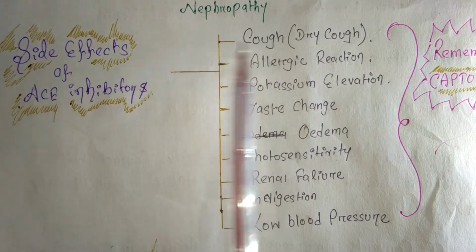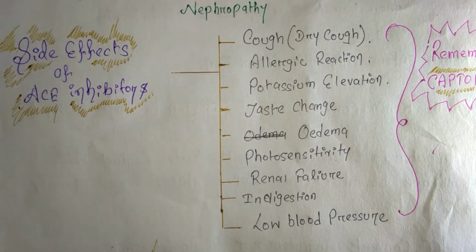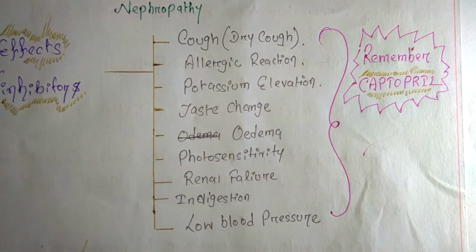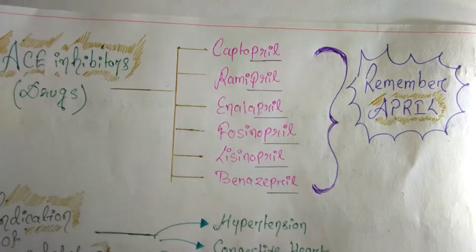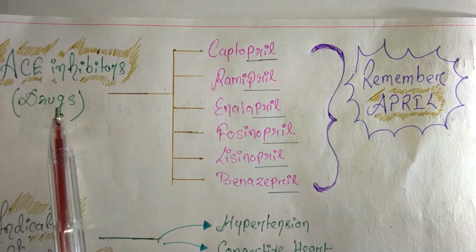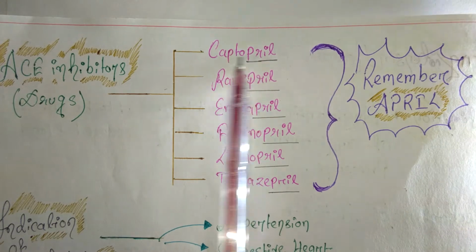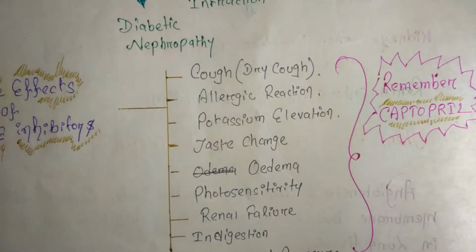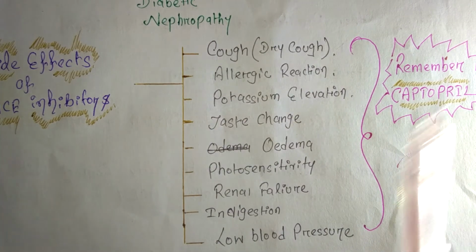I have a suggestion at first. Remember captopril. We studied it in the ACE inhibitors drug classification. One drug name is captopril, so you will remember that at the side effect point.